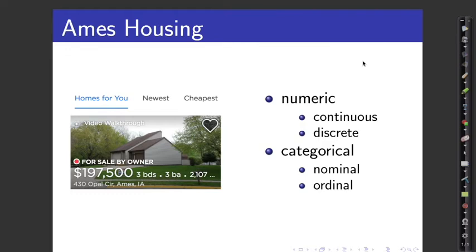Those are integers. Next we have categorical variables. Consider, for example, the kind of path that leads up to the house. Is it gravel, or is it paved, or is it concrete? Or we might have the name of the neighborhood of the city in which this house is located. These are categorical variables that have no inbuilt order. They are called nominal.